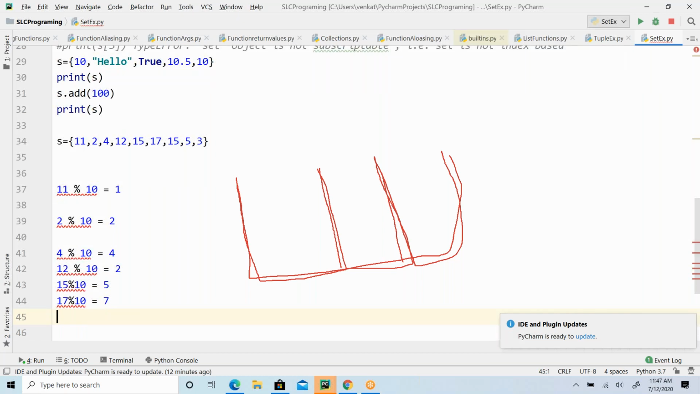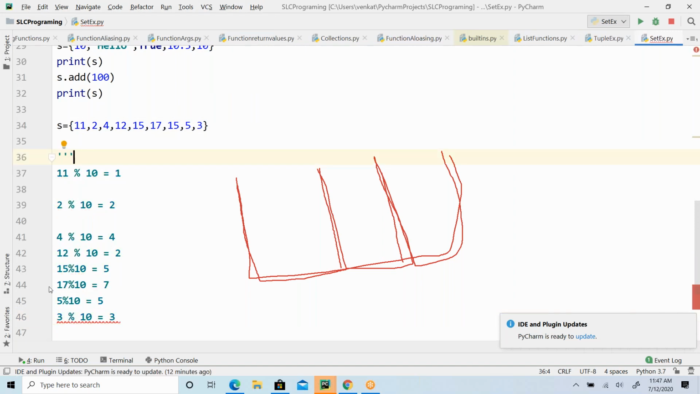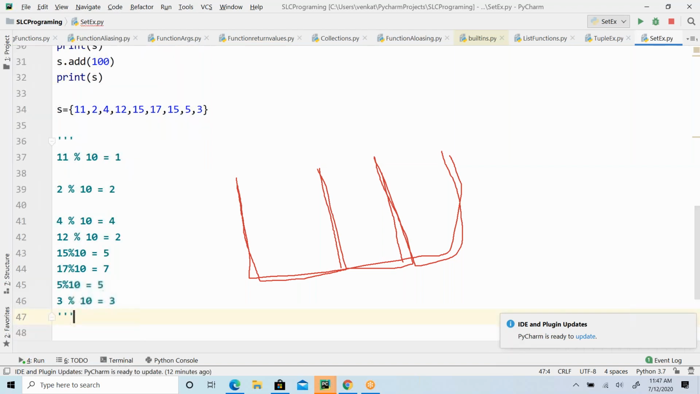Then I have 15 again. Duplicate elements, it's going to ignore, right? Then 17, then 5. So 5 mod 10, the remainder is 5. 3 mod 10, the remainder is 3. So I'm going to use this formula to get the remainder values. Now I will create the buckets.